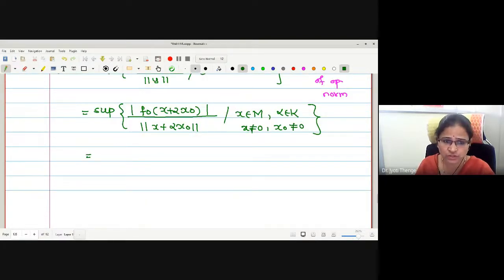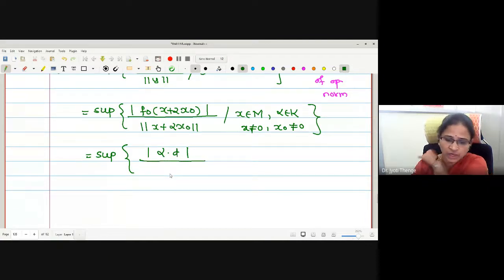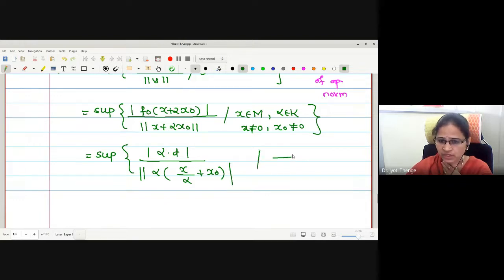What is the definition of f naught operated on this? Alpha into d. Now I will try to take alpha common from the denominator as well. If I take alpha common from the denominator, the term will be of the type x by alpha plus x naught.